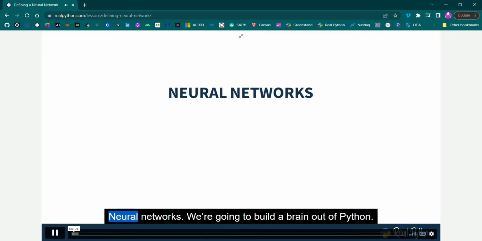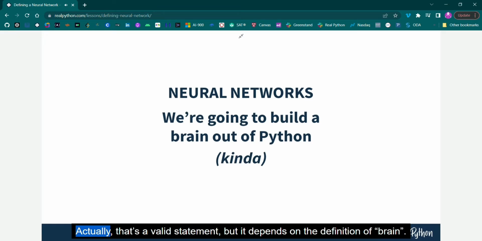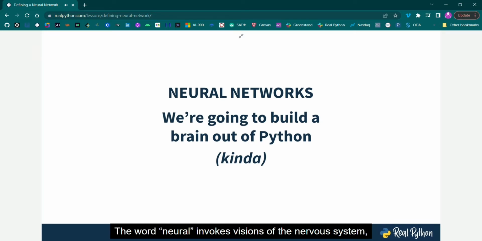Neural networks. We're going to build a brain out of Python. Actually, that's a valid statement, but it depends on the definition of brain. If it refers to the human brain, nothing could be further from the truth. The word neural invokes visions of the nervous system, and as the CEO of the nervous system, the brain is often associated with neural networks.